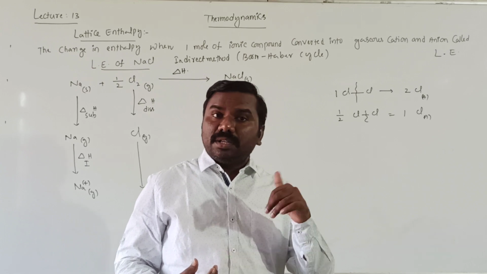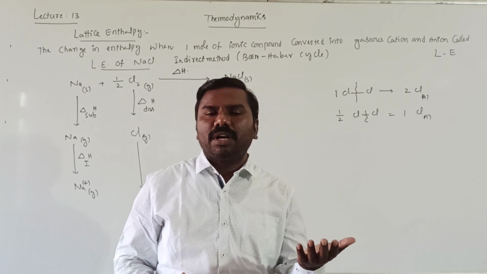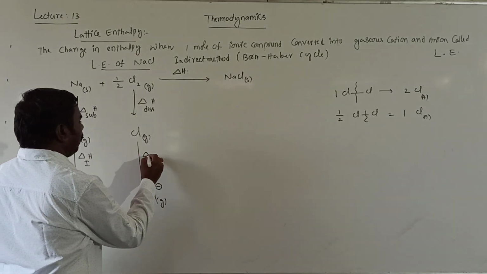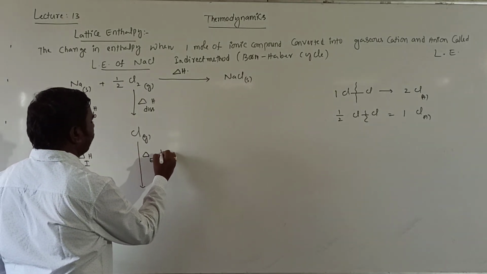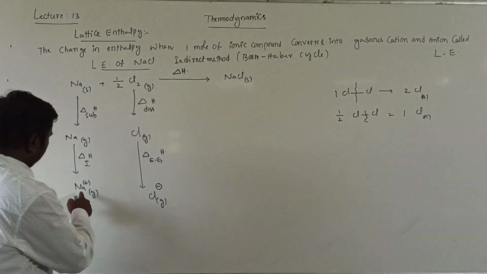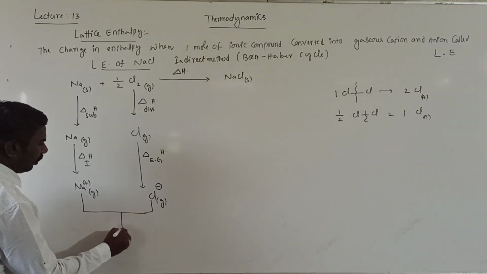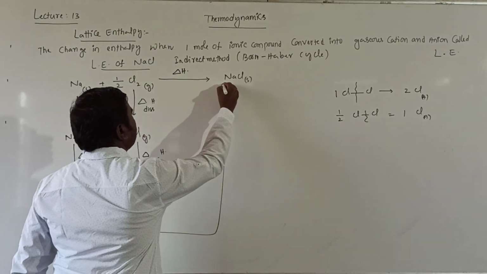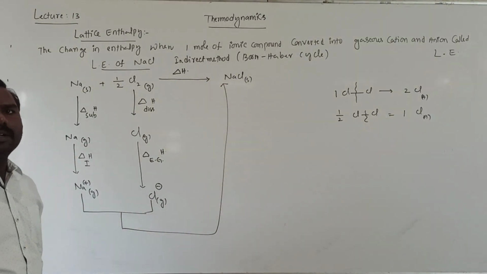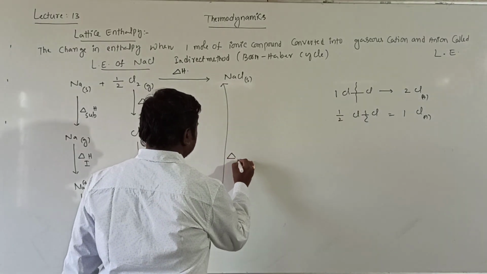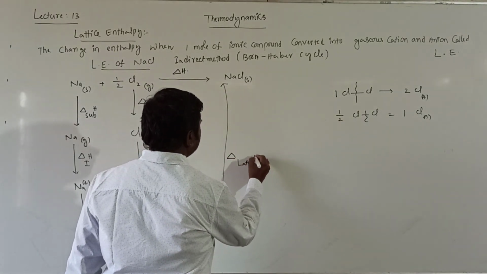The amount of energy released when one electron is gained is called electron gain enthalpy. Na plus and Cl minus both are converted into NaCl solid. This is called lattice enthalpy.